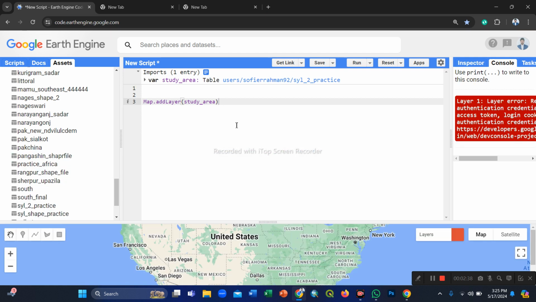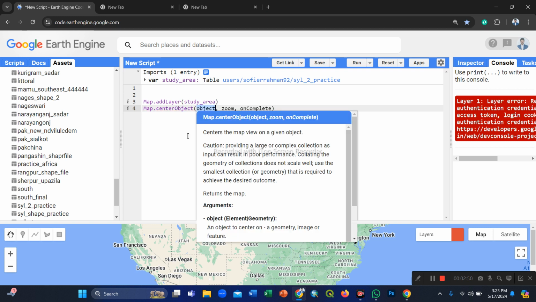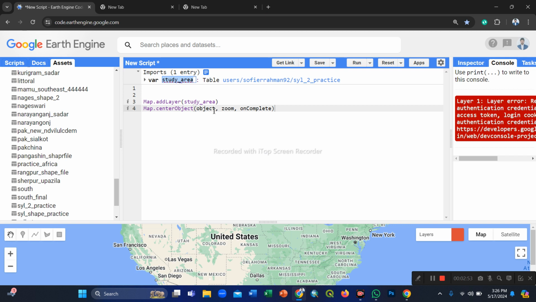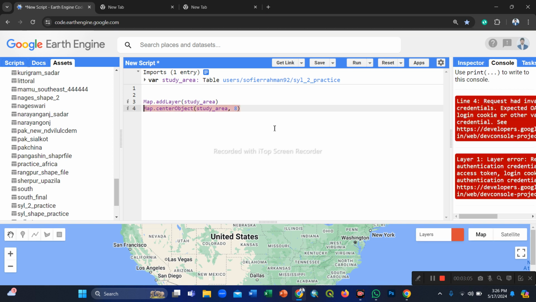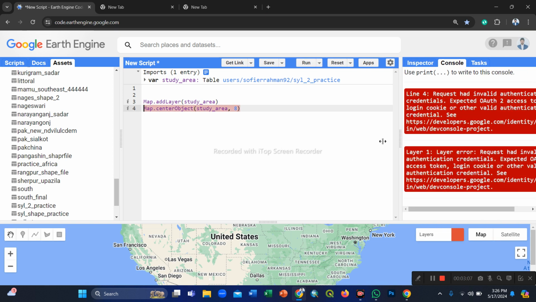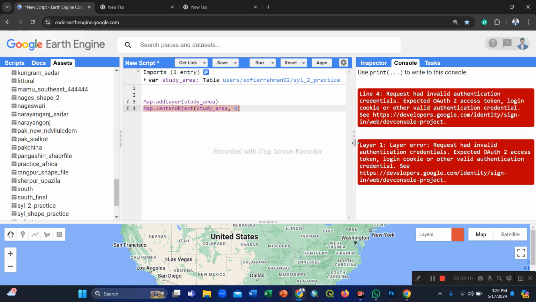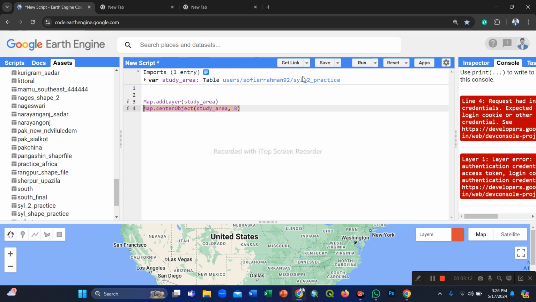But we did not see it. Then we use the Map.centerObject function for center focusing on our study area. So our object is our study area, that's why we put the study area here. For zoom level we select 8. The less important things we simply remove, then click run. When we click run, what is the problem? We did not see our study area.